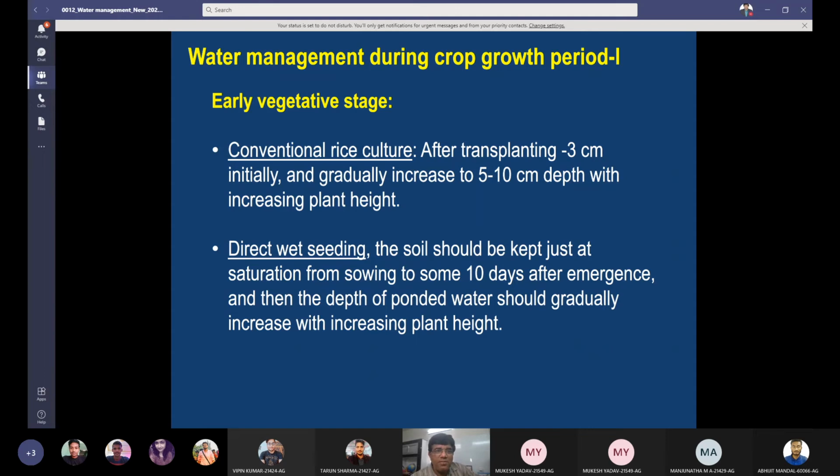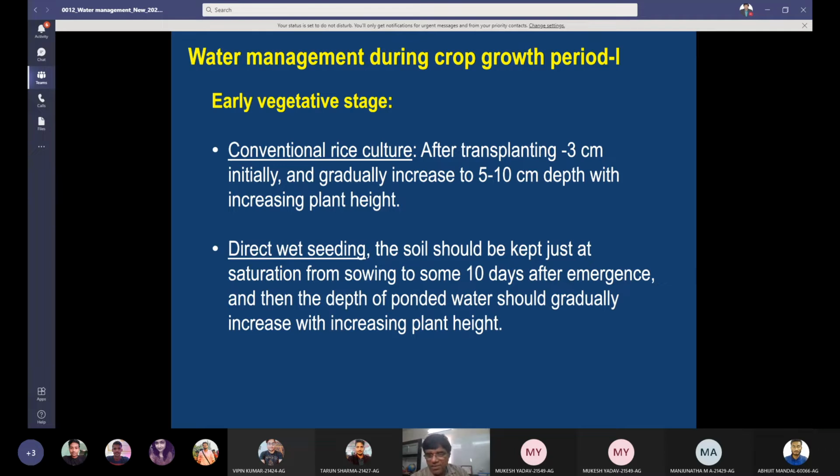Now, under these conditions, what are the water management practices during the crop growth period where you have plenty of water? So, early vegetative growth, conventional rice culture: after transplanting, a 3 centimeter layer initially and gradually increase to 5 to 10 centimeter. As the height increases, one can increase the depth of ponded water. Direct wet seeding. It is the method.